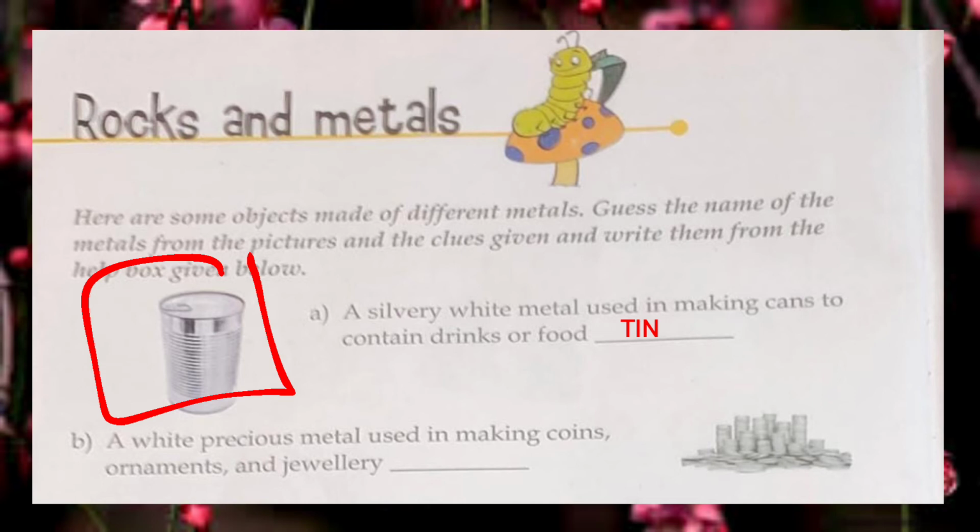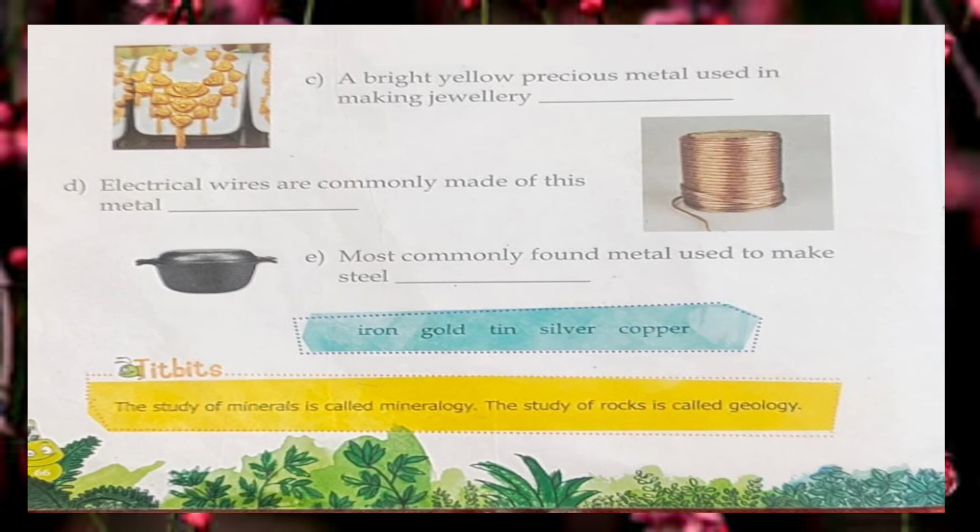All right, the next one is a white precious metal used in making coins, ornaments and jewelry. Everyone knows, na, mama पायल भी पहनती है इसका. So now you can tell me, it is made of silver. Yes. Moving to the next one, a bright yellow precious metal used in making jewelry. You must have seen it in your family. They all wear earrings, bangles, and necklaces too. So what is it? It is gold.